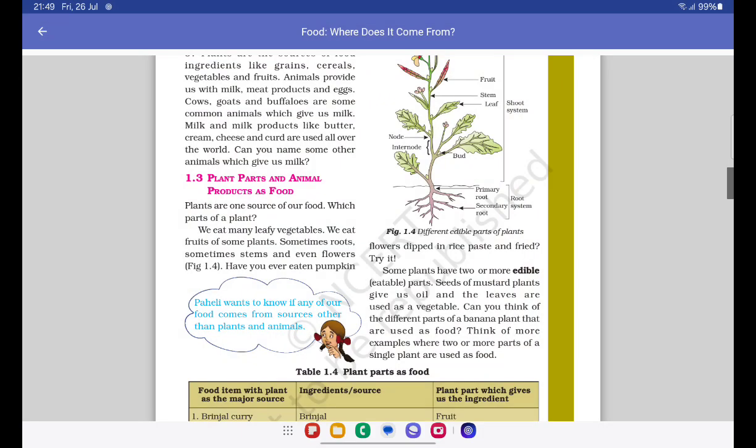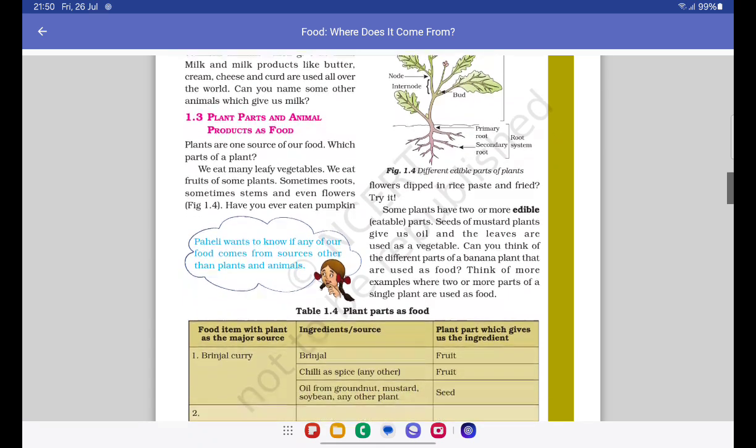Okay, then moving on, we have plant parts and animal products as food. Plants are one source of our food. Which parts of a plant? Now, specifically, it means we can't eat everything about a plant and not anything either. We have some specific parts of specific plants that we eat. Like for a mango tree, you eat its fruit and you do not eat its leaves or its roots or its stem, right? But for some other plants, you can eat its stem and not other parts of it. For some other plant, you might be eating its roots and not its flowers or its leaves, right? So different plants have different edible parts on them.